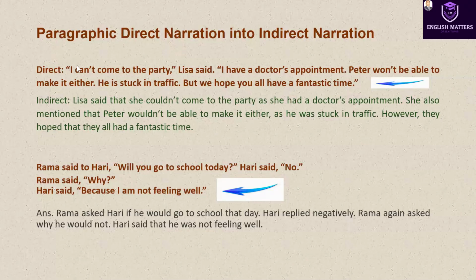This is reported speech, and this outside part is reporting speech. Reporting speech has a verb said, and in reported speech, the verb is can't come. This should be very, very clear in the mind.